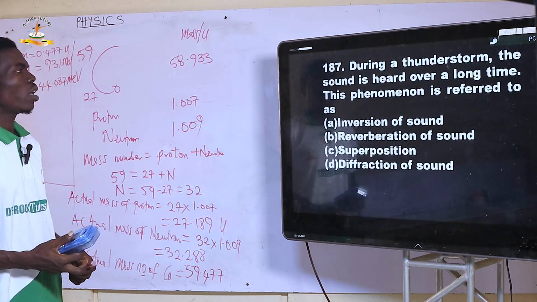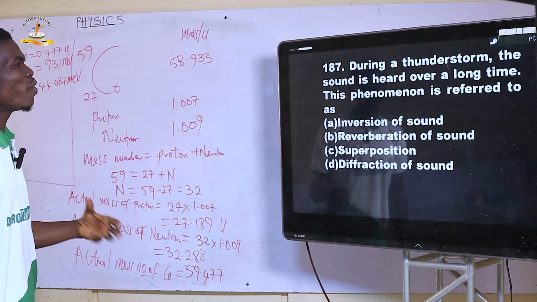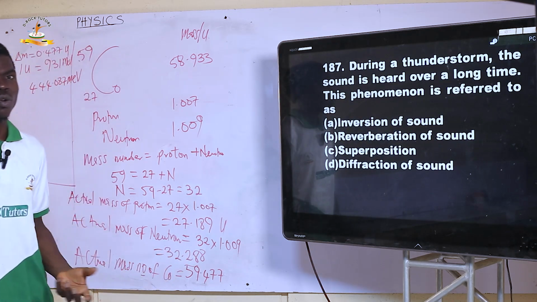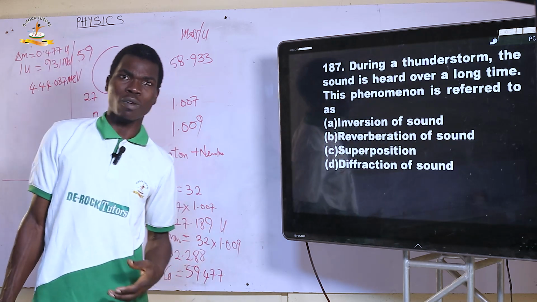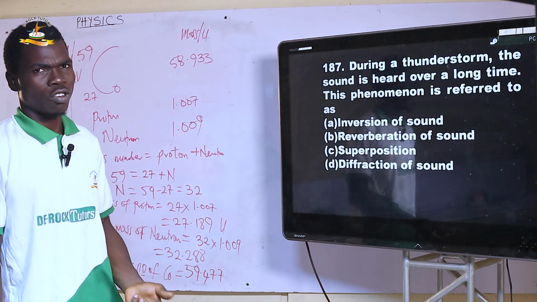Next, question 187. During a thunderstorm, the sound is heard over a long time. This phenomenon is referred to as, you all know, when there is thunderstorm, you hear the sound over a period of time before it's finally stopped, and that is as a result of reverberation.